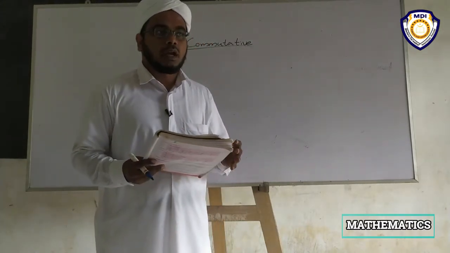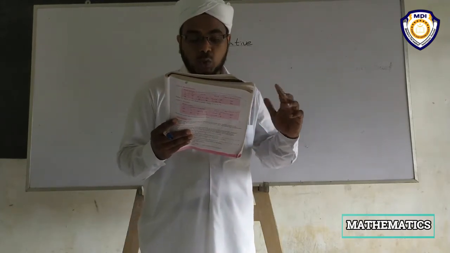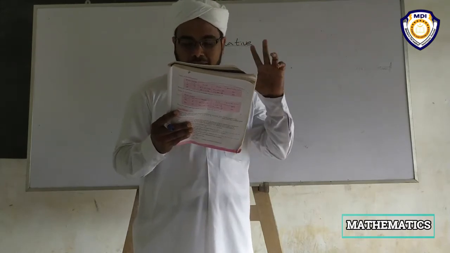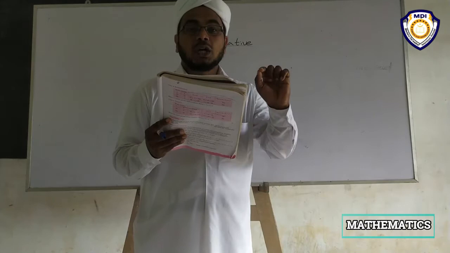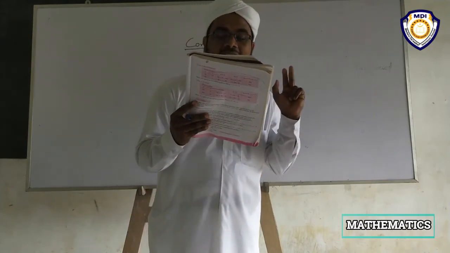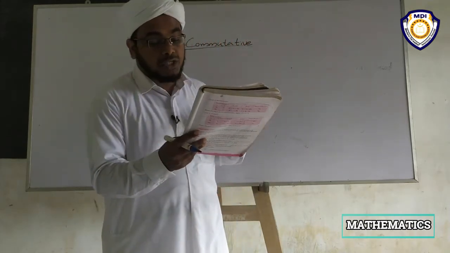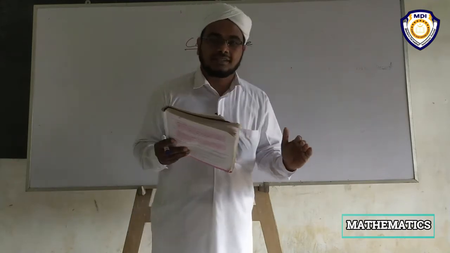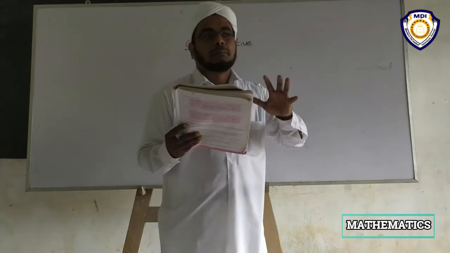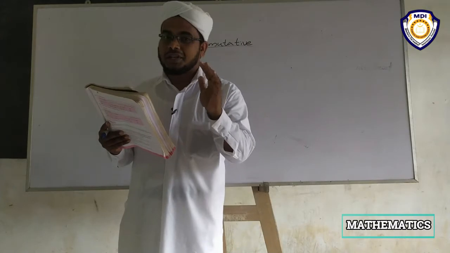Okay, I will read the first passage. Commutative property holds true for the operations of addition and multiplication, but it does not hold true for subtraction and division. Let us analyze the validity of commutative property for all the four operations. Do you follow me? Please listen here. Let us analyze each and every operation.